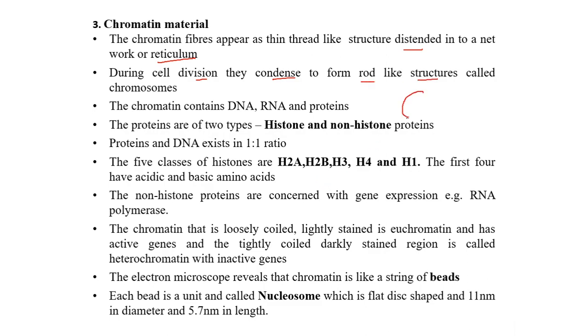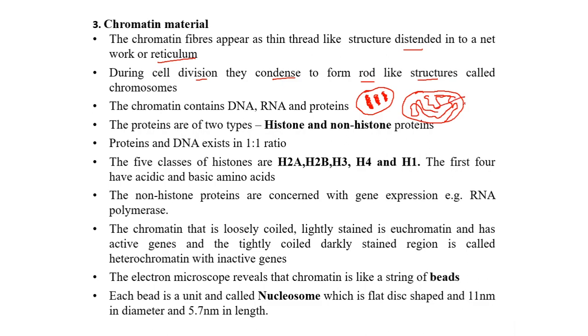In the interphase nucleus, the chromosomes are thin thread-like structures, very faintly visible. During metaphase, the chromatin material appears condensed. They coil because of supercoiling, become stout and thick, and are very clearly visible as rod-like structures.